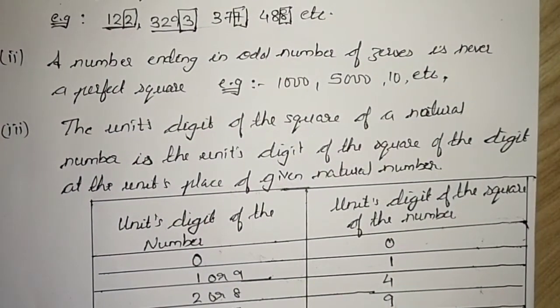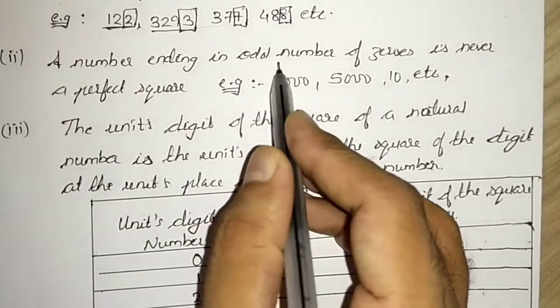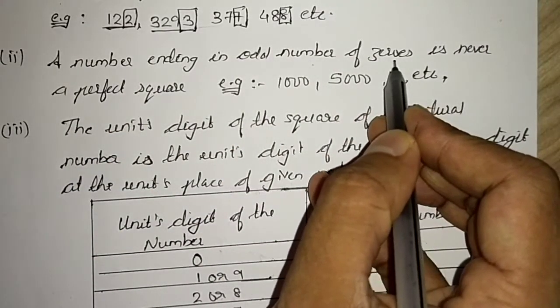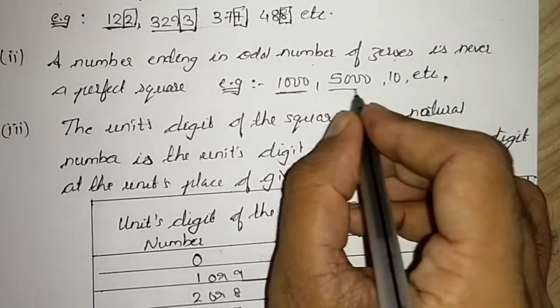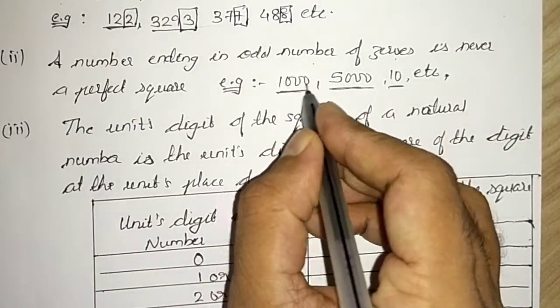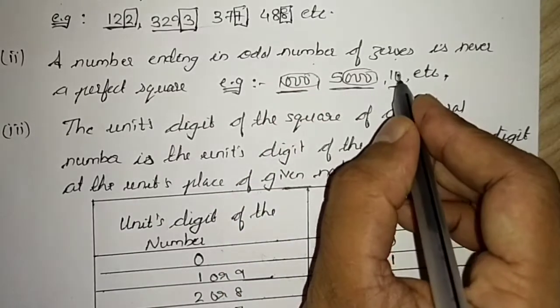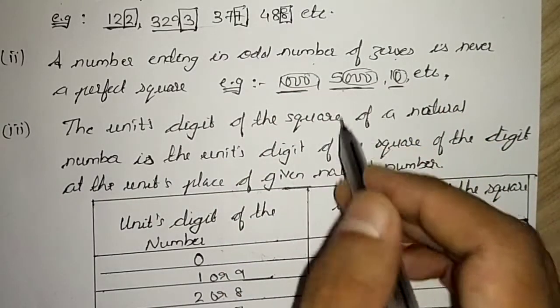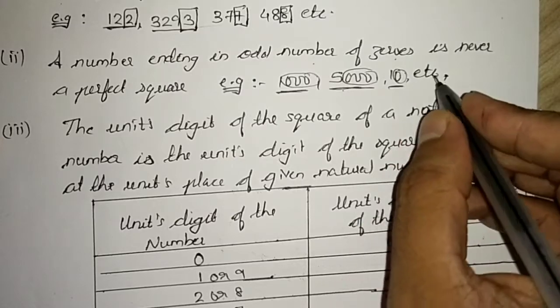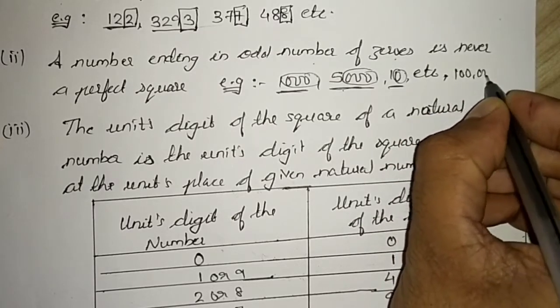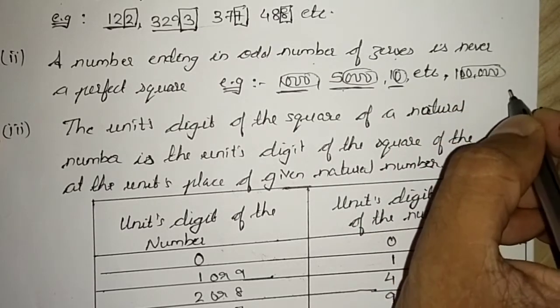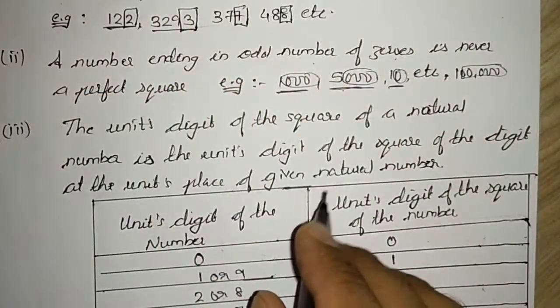Second property, a number ending in an odd number of zeros. If the number ends in an odd number of zeros, see 1000, 5000, how many zeros are there? 3, 1. They are ending in an odd number of zeros. Even 1 lakh ends with 5 zeros. It is an odd number. It will never be a perfect square.